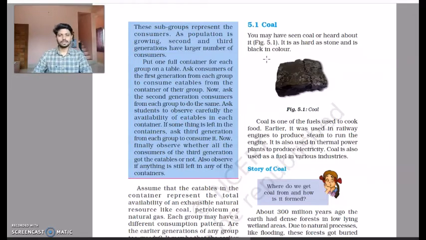So the story behind coal is how the coal was formed. In the Earth's layer, there was pressure and high temperature for billions of years. There were several plants and several animals which died and got decomposed within the Earth's layer. ऐसा usually होता है, right? जो normal animals or plants जो मर जाते हैं, they get decomposed into our soil because of certain bacteria.